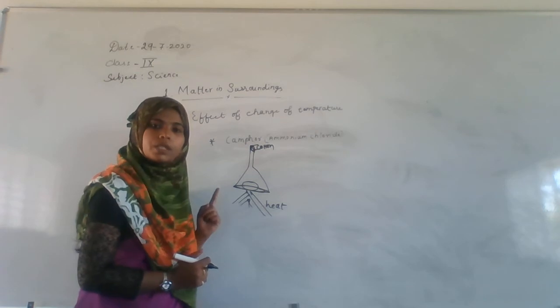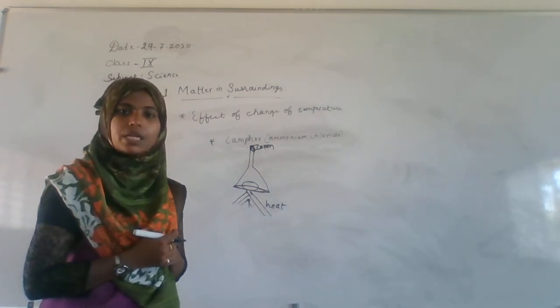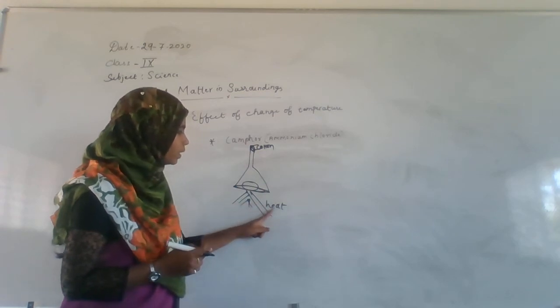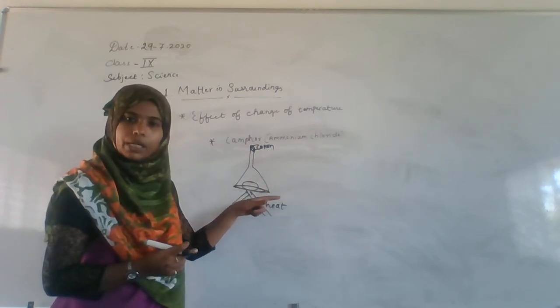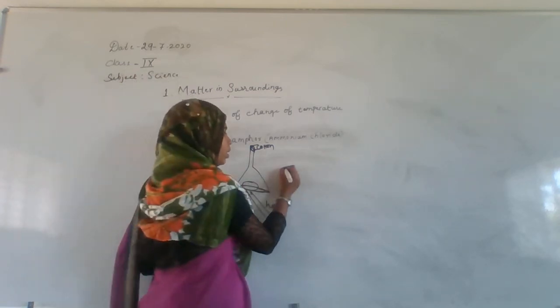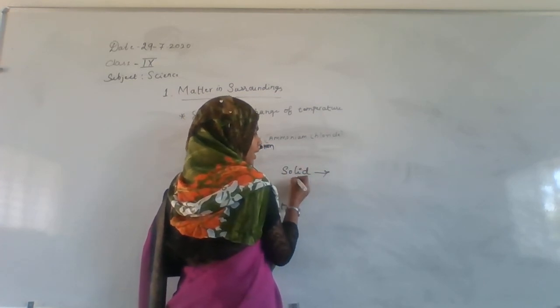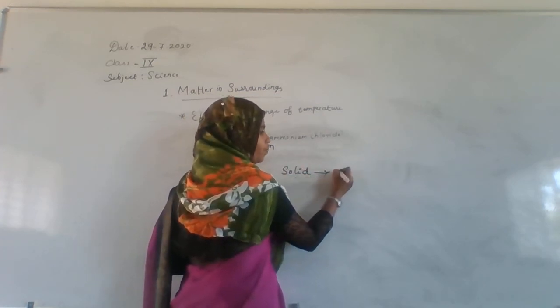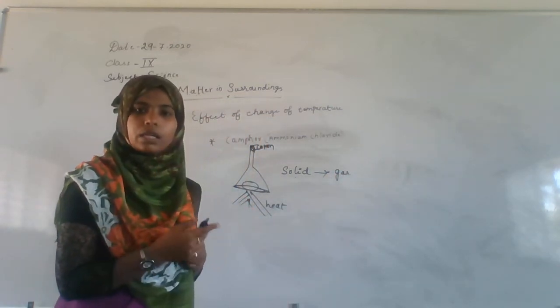Observe how it is going to change. The heat energy made this camphor directly evaporate and change its state from solid to gas. Here the state is changed from solid directly to gas without even going through the liquid state.